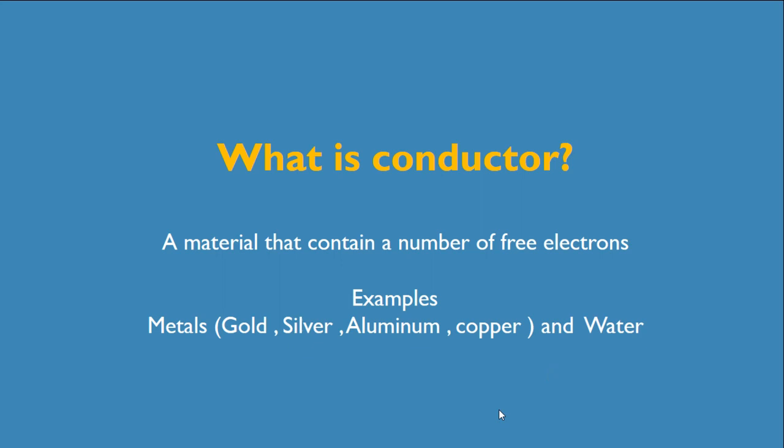What is conductor? A material that contains a number of free electrons is known as conductor. There are a few examples. For example, metals, gold, silver, aluminium, copper, and the water is a good example of conductor.